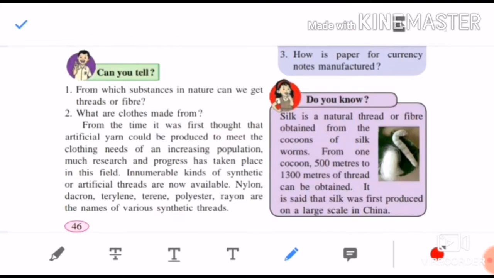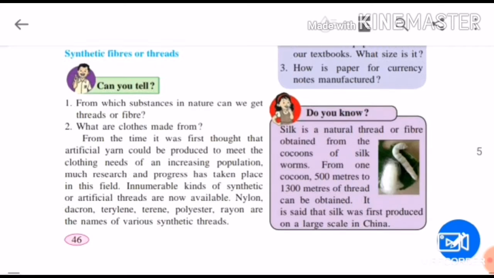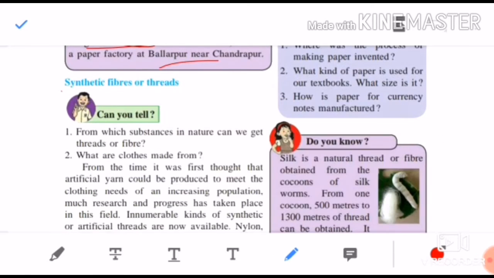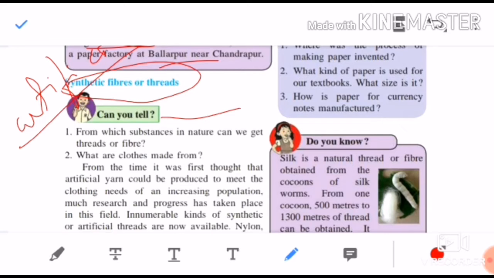What are synthetic fibers, children? Synthetic fibers are those fibers which are artificial fibers. They are artificial, okay? So in the beginning they asked you, can you tell from which substances in nature we can get things or threads or